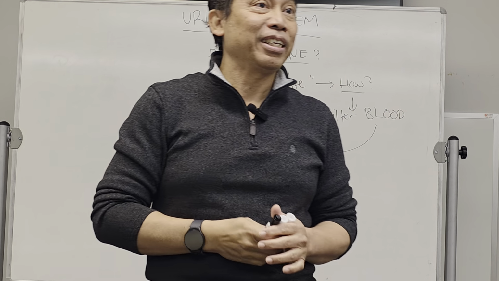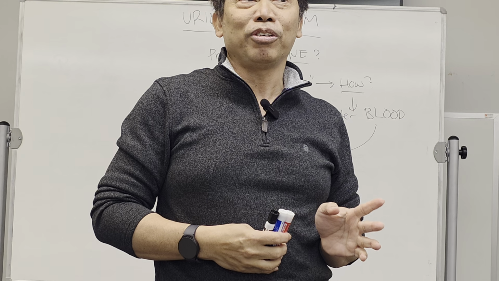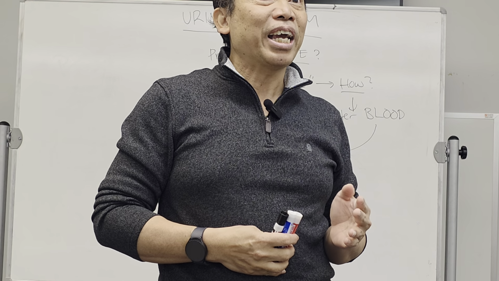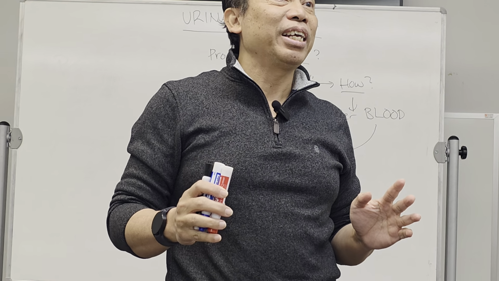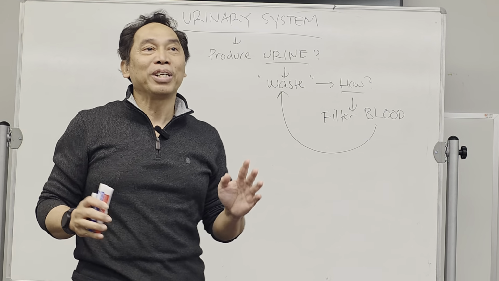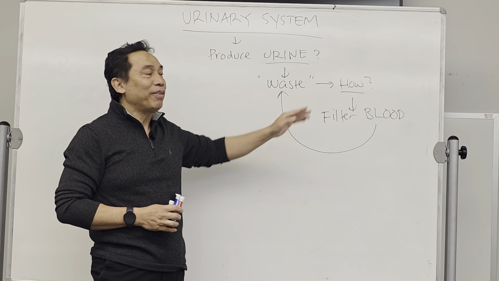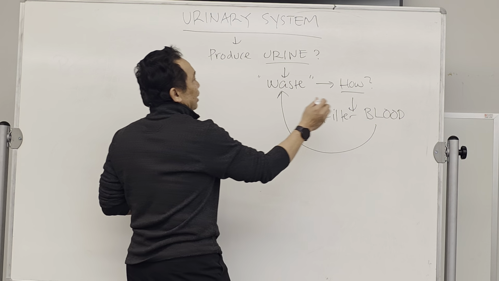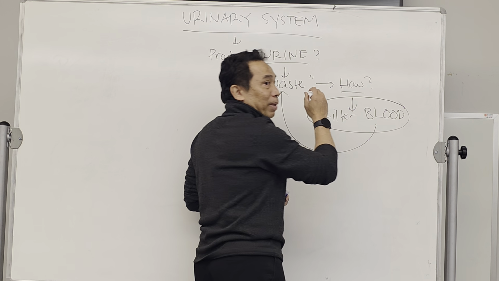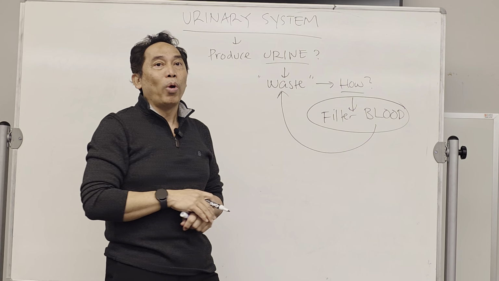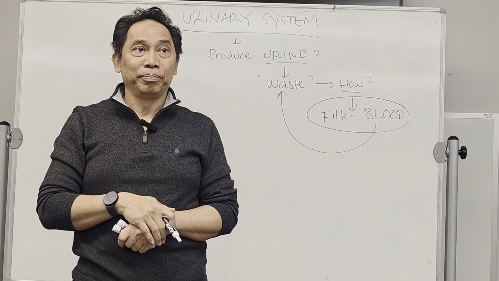Can you follow this? I'm trying to make this as simple as possible, so it will be understandable. What is urine actually? This is a product of blood filtration. Your blood has to be clean, right? If it is not clean, you have a problem. Now, how to clean the blood? Filter it. Got it? So this is the main function of the urinary system, which is to filter the blood to produce the waste, the urine.